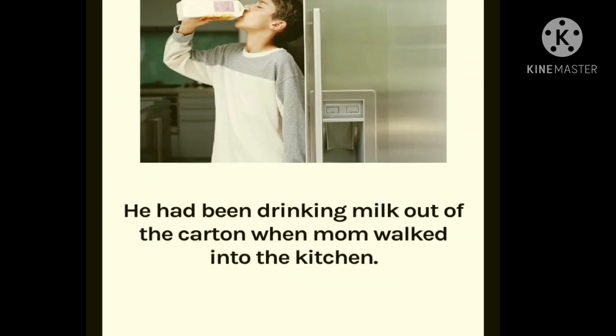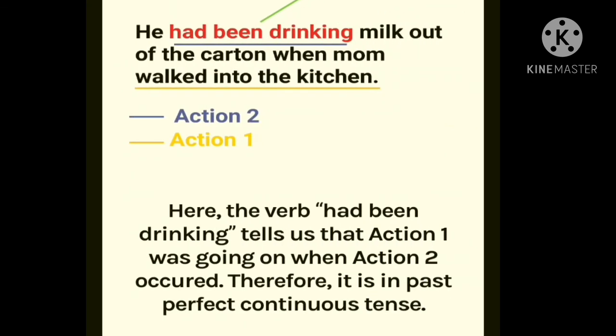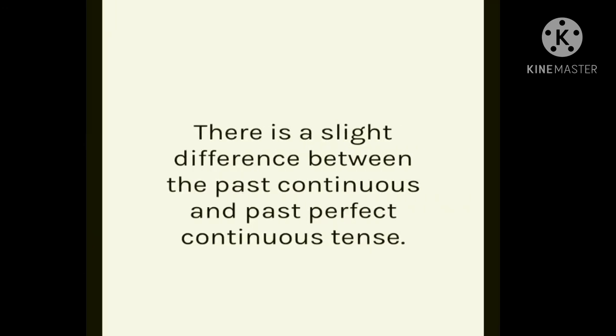He had been drinking milk out of the carton when mom walked into the kitchen. Here the verb had been drinking tells us that the first action was going on when the second action occurred. Therefore, it is in the past perfect continuous tense.